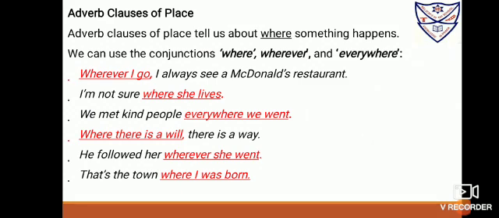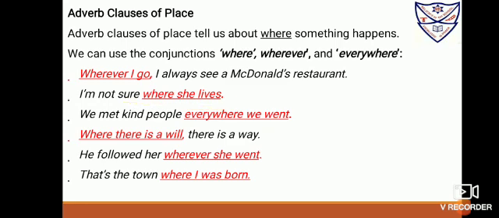Adverb clauses of place. Adverb clauses of place tell us where something happens. We can use conjunctions like where, wherever, and everywhere, but usually we use where and wherever. Wherever I go, I always see a McDonald's restaurant. Where you see, wherever you go. I am not sure where she lives. So where she lives is an adverb clause.